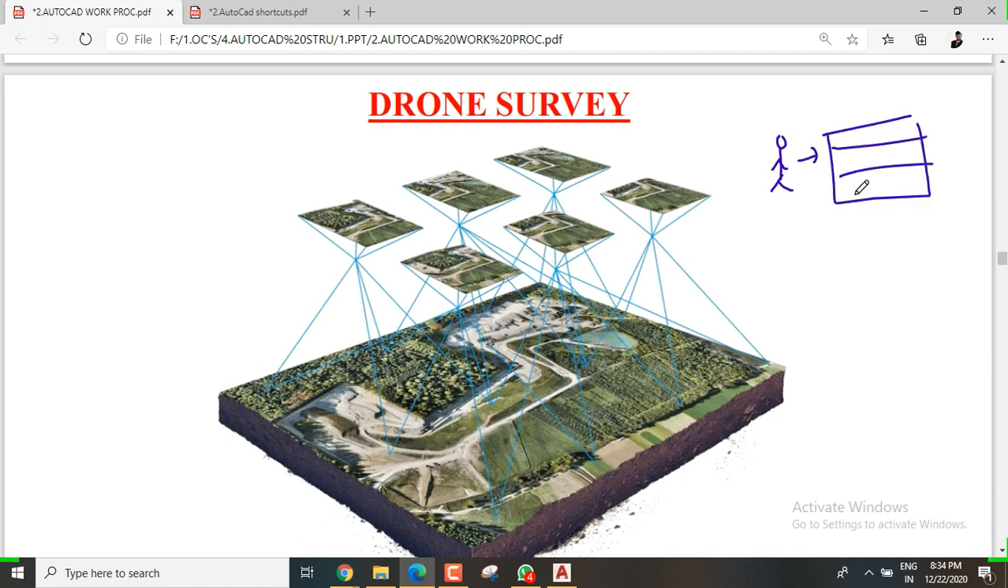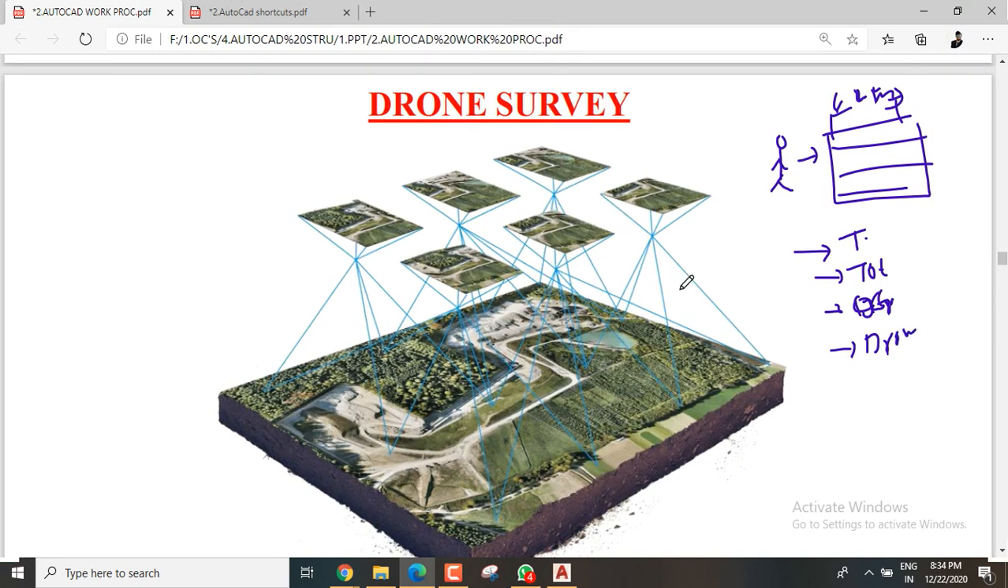You don't need to measure the survey by the chain. It will take two or three months of time by surveying with the chain. After the chain survey, we got theodolites. Theodolite survey, and after that the total station survey. And after that DGPS survey, and after that we got drone surveys.